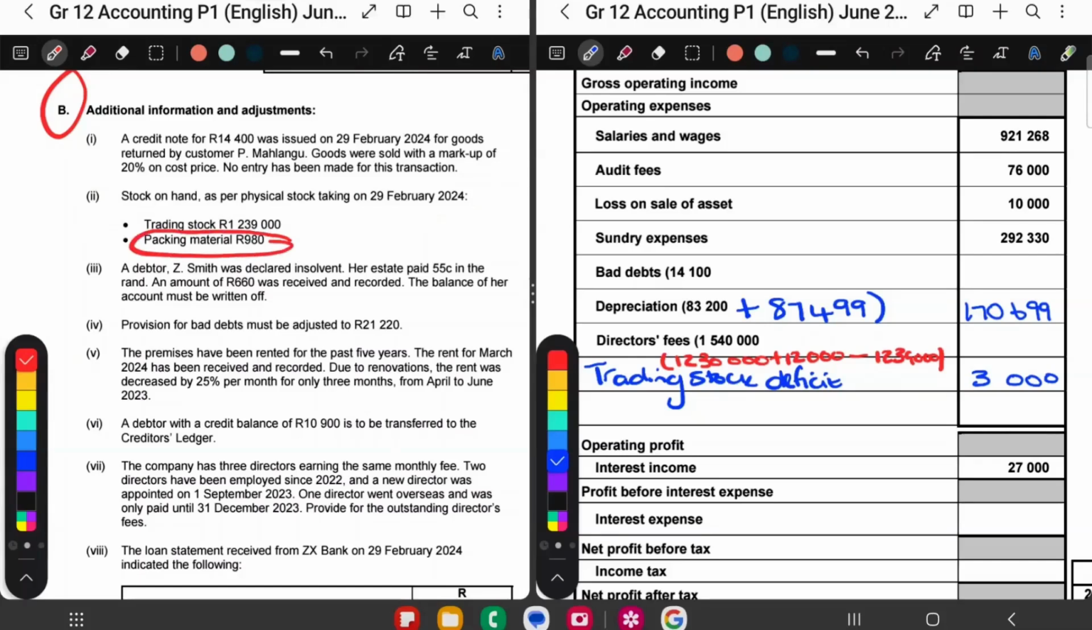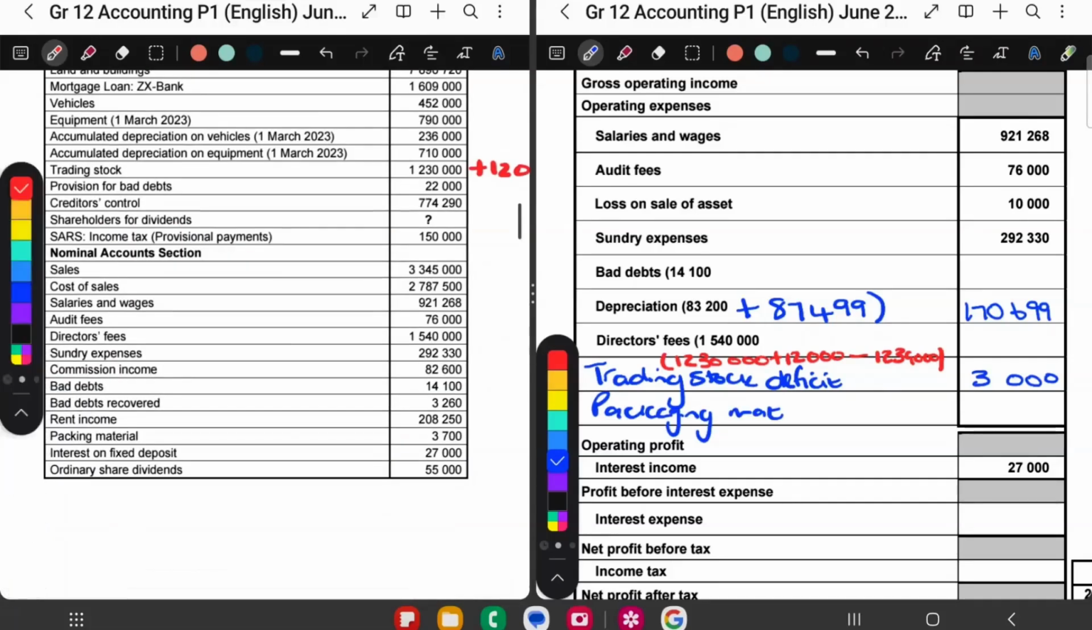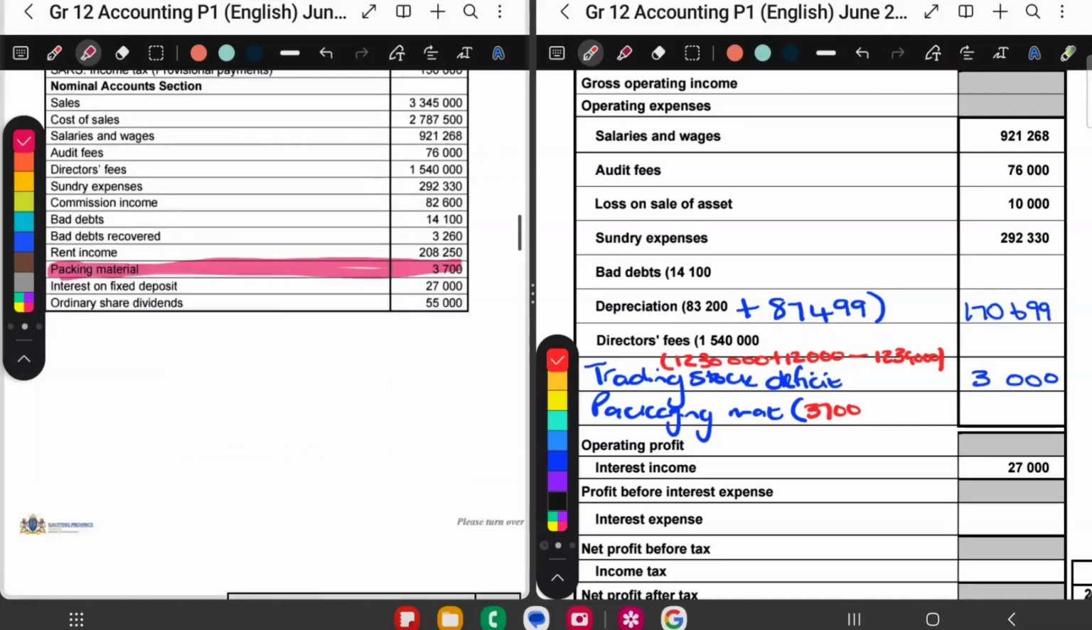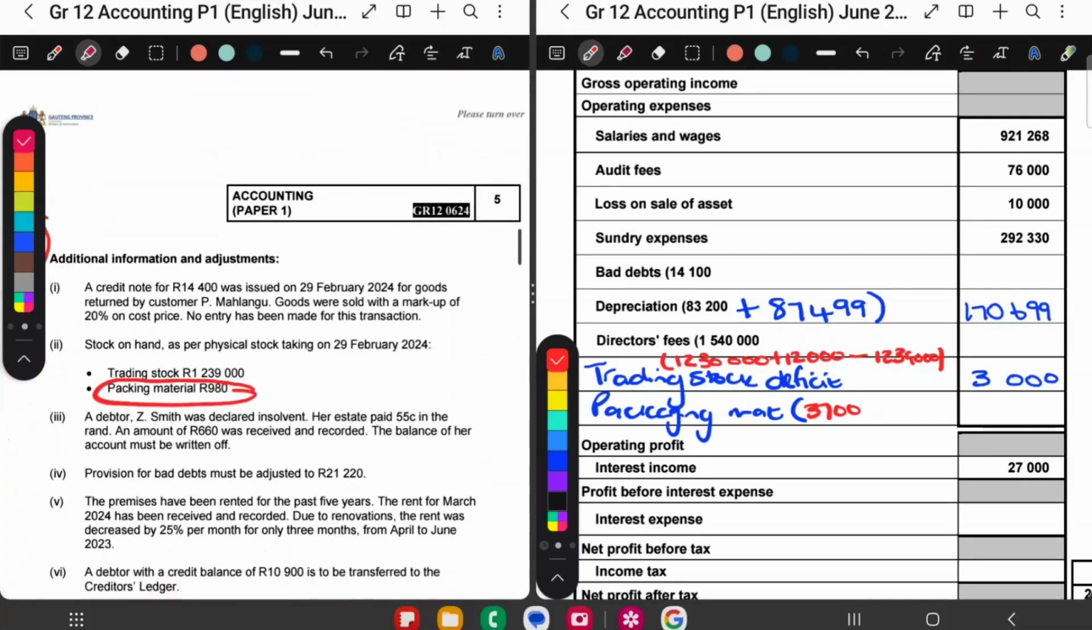Packaging material was counted. This packaging material, we always minus, eh? So I go and look for packaging material. I see packaging material over here. This packaging material, 3,700. So I'm going to write that in, 3,700. And then the adjustment here will always be minus. So 980 will be minus. And then I get that answer to be 2720.